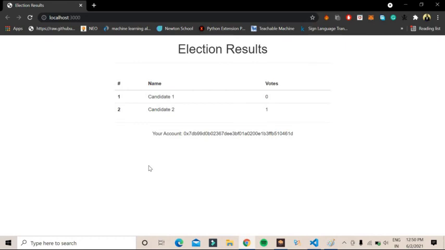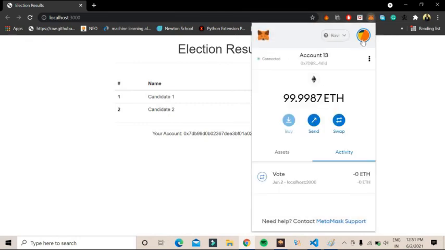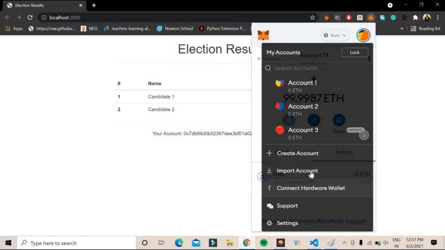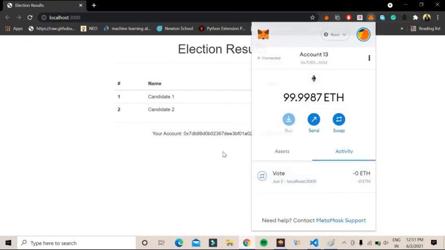If you want to do the same thing again, just add another account, import your account by using Ganache, import the account by private key, copy that private key, paste it here, connect that ID, and try to do the same.